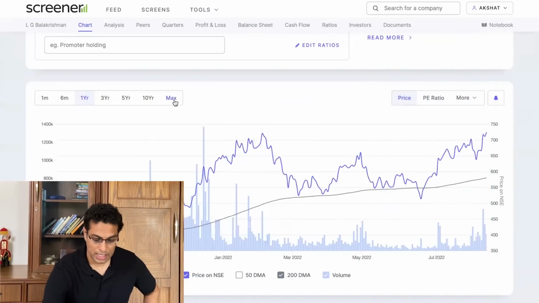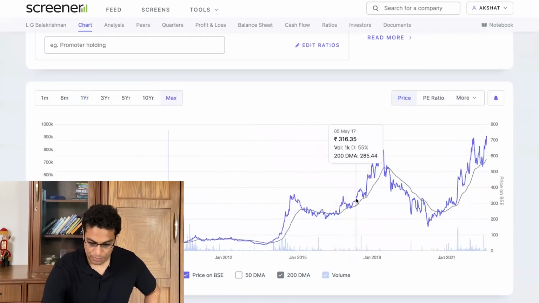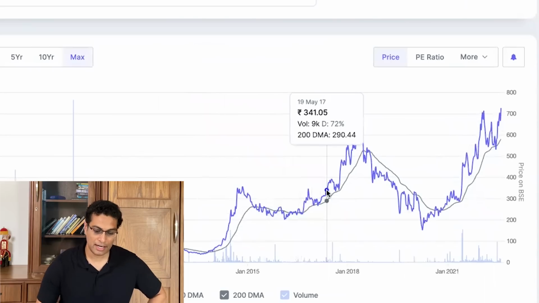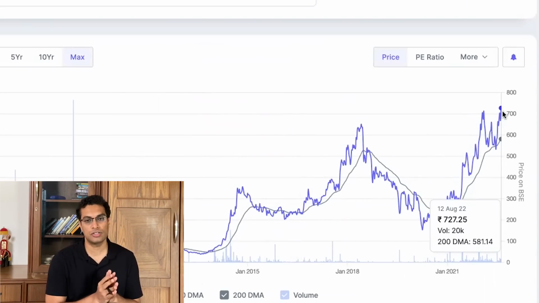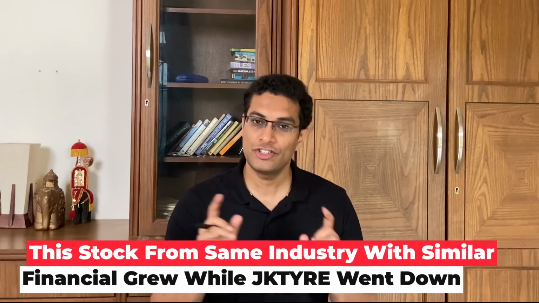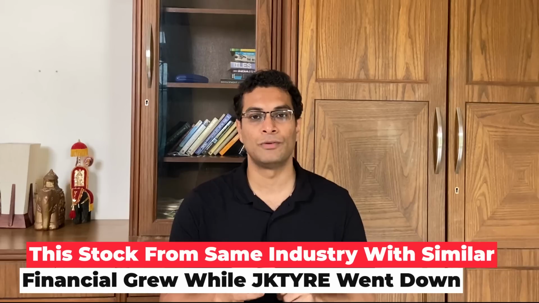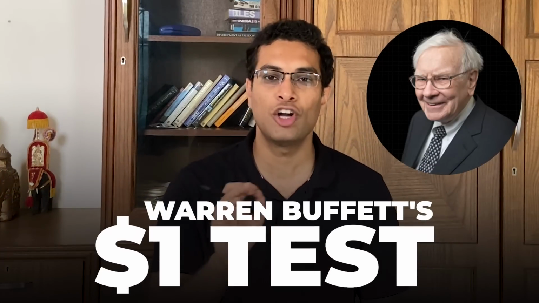But if you would have purchased this stock back in 2017, let's look at the stock performance. So let us take a look at the 2017 data. You can see that the stock was trading at roughly 350 rupees. Right now, this stock is trading at roughly 730 rupees. So in a matter of 5 years, this stock more than doubled and the JK Tire stock actually went down. So why exactly is this happening? The answer lies in Warren Buffett's $1 test.